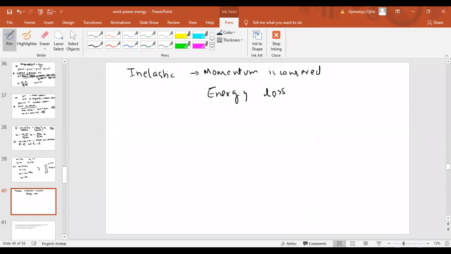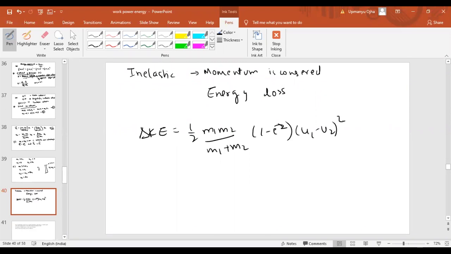Now we can find the change in kinetic energy, the loss of energy. We can derive that formula. I'm simply giving you the formula: the change in kinetic energy for inelastic collision will be half m1 m2 by m1 plus m2, into 1 minus e square, into u1 minus u2 whole square. We can derive this formula also. There is no problem in that.